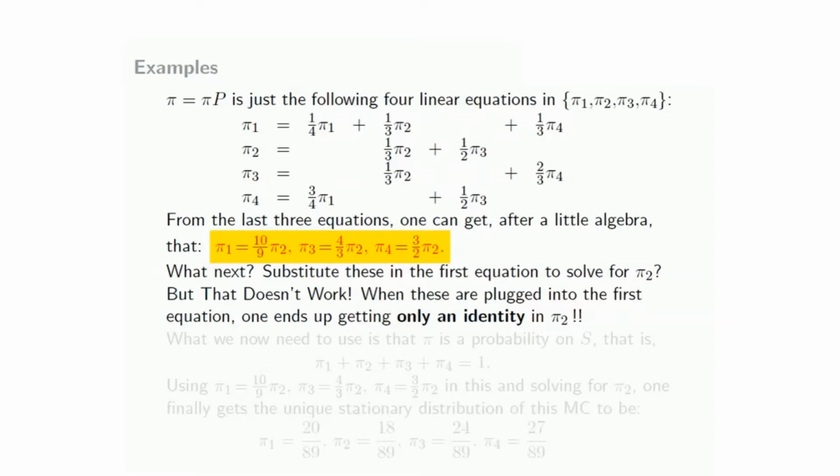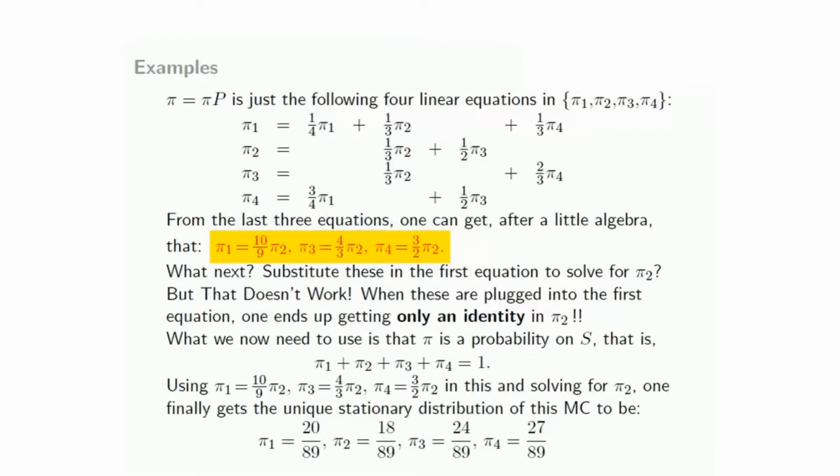This is something that you should always remember when finding the stationary distribution. What we need to use is the additional fact that pi is a probability on S, which means the numbers pi 1, pi 2, pi 3, pi 4 must add up to 1. Now if you use the fact that pi 1 is 10/9 of pi 2, etc., in this additional condition, then you can solve for pi 2, and once you solve for pi 2, you get the values of the others. So you end up getting these values of the probabilities pi 1, pi 2, pi 3, pi 4. So you have actually found the unique stationary distribution completely.